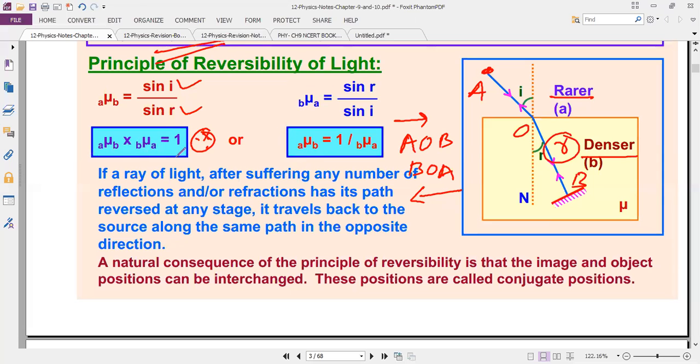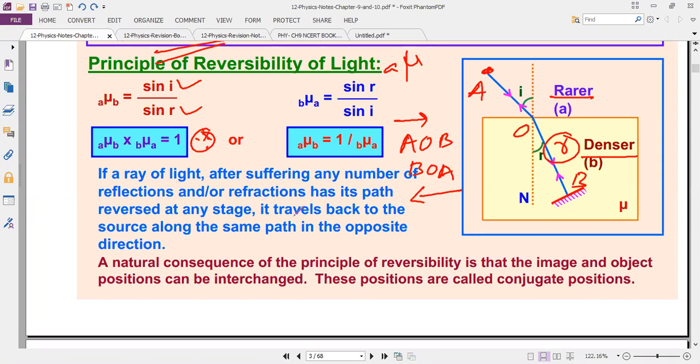Next. Otherwise, we can write like this also: the refractive index of rarer medium to denser medium is equal to 1 by the refractive index of denser medium to rarer medium. If a ray of light, after suffering any number of reflections and or refractions, is reversed at any stage, it travels back to the source along the same path.